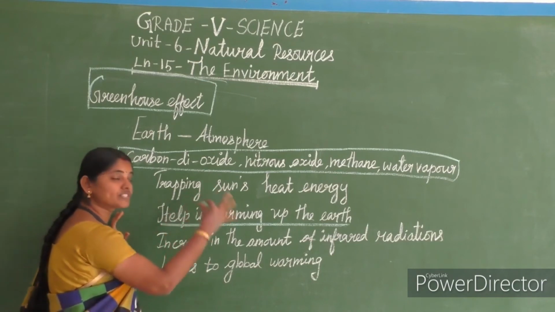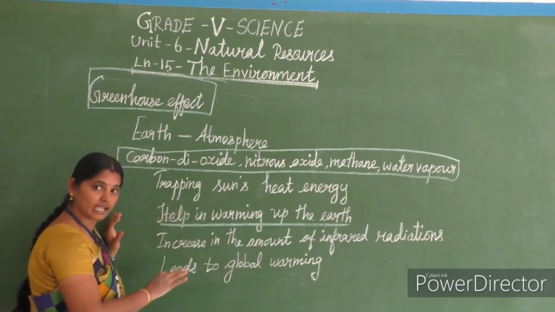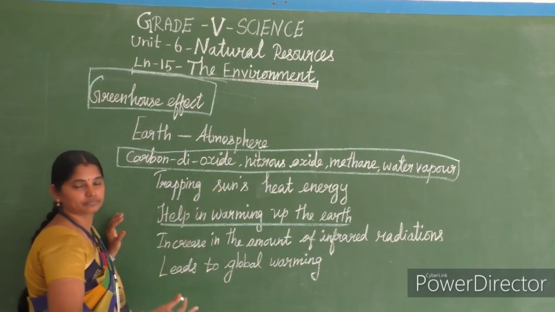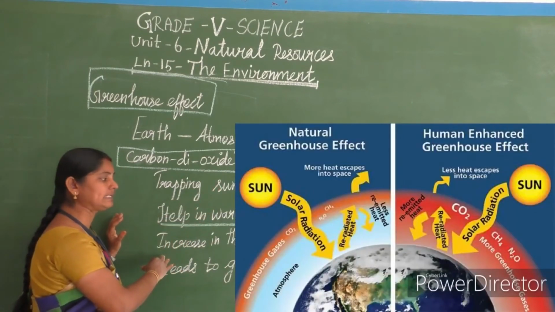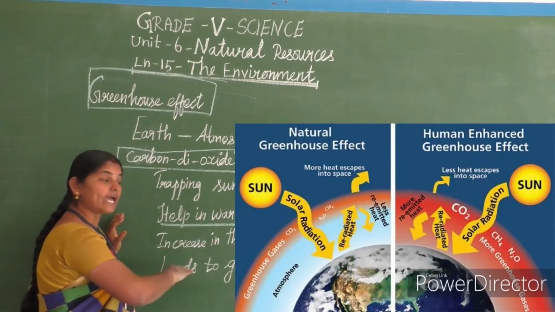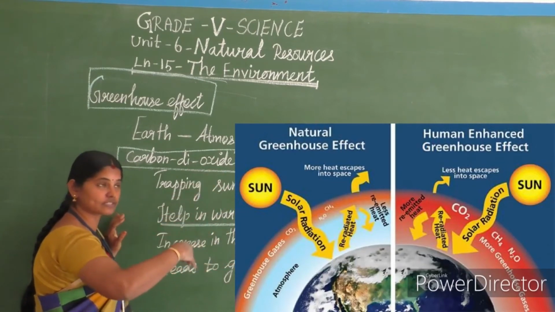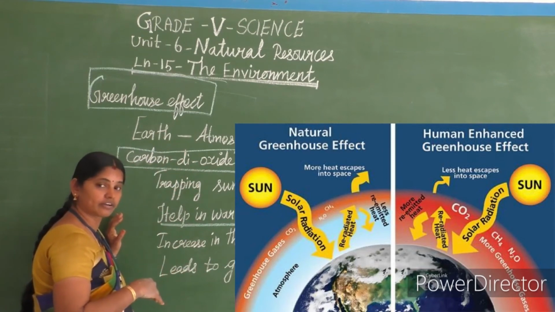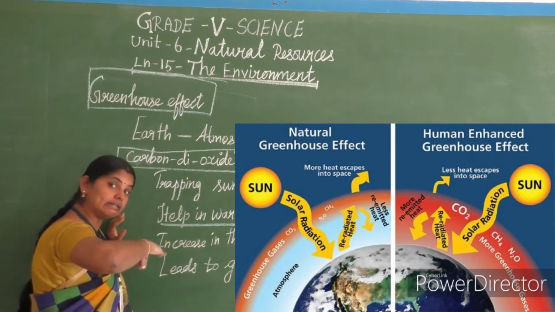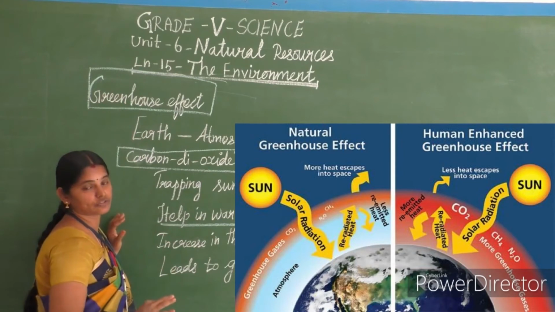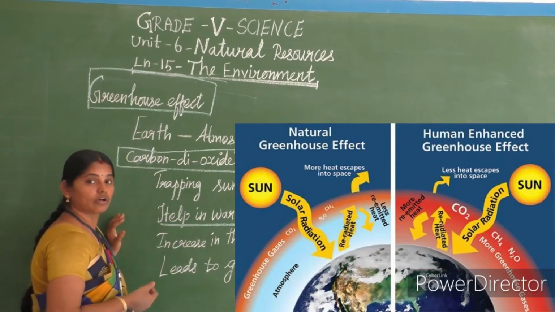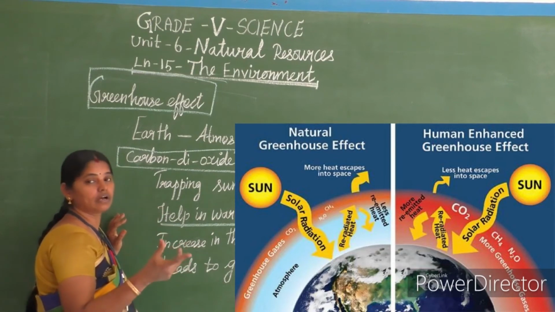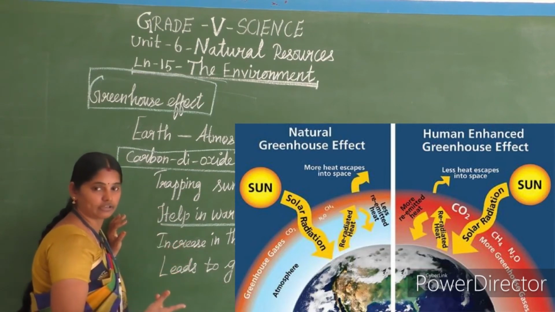So the trapping of the sun's heat energy will be there, but it goes beyond the normal level. So it increases the amount of infrared radiation. That means the light and heat energy also bring radiation rays, so that increases the infrared radiation also. We won't need that. That is not good for plant and animal life on the earth.